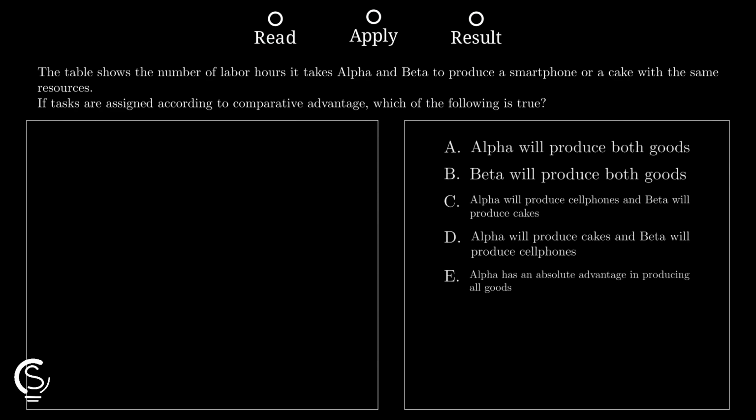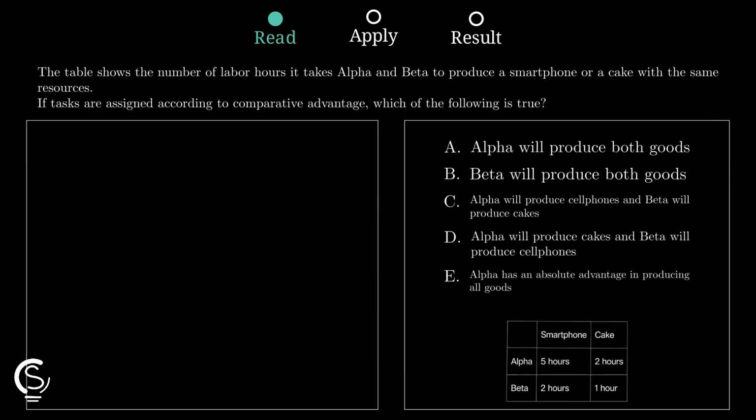In this input-based problem, Alpha's opportunity cost for one smartphone is 5 cakes because they spend 10 hours on phones versus 2 on cakes. That is a huge cost to pay. Since 2 is less than 2.5, Beta has the lower opportunity cost for smartphones. That means Beta should specialize in phones to maximize efficiency for the whole entire group.